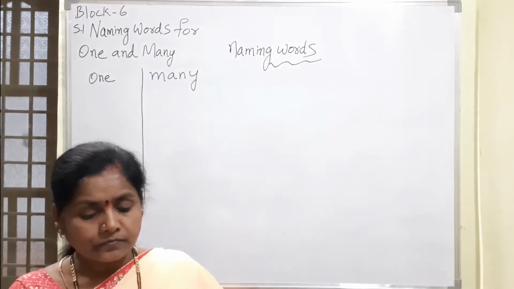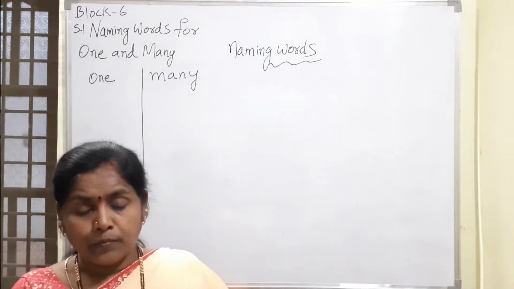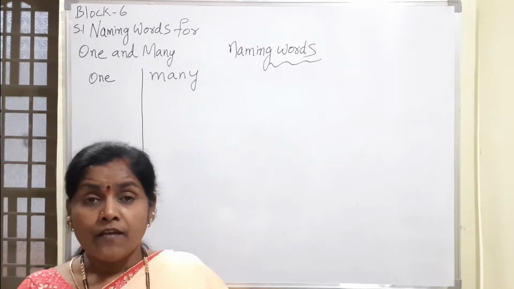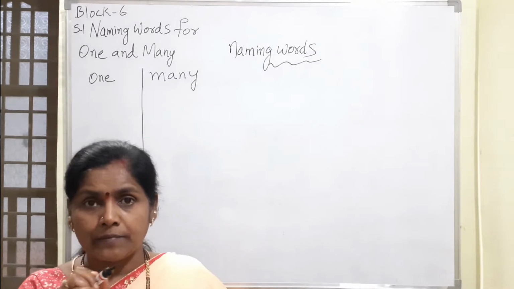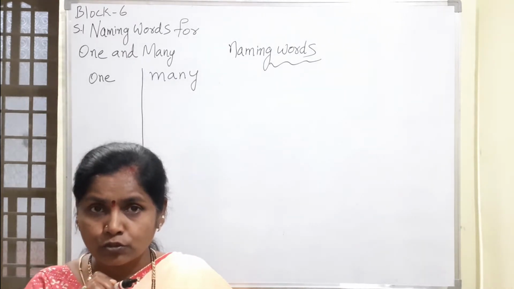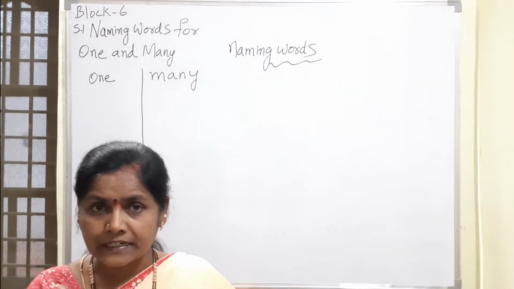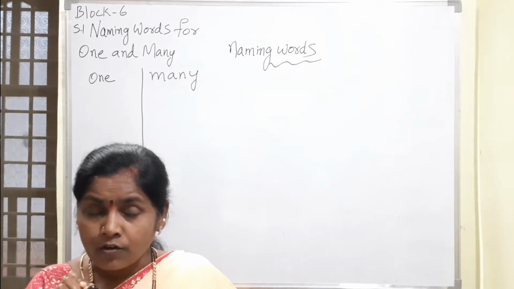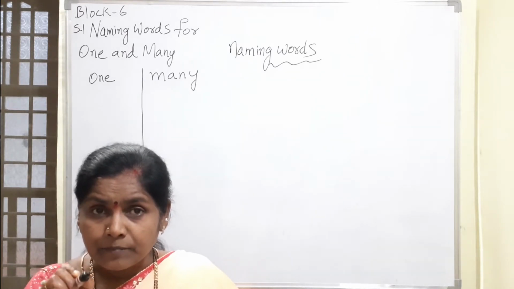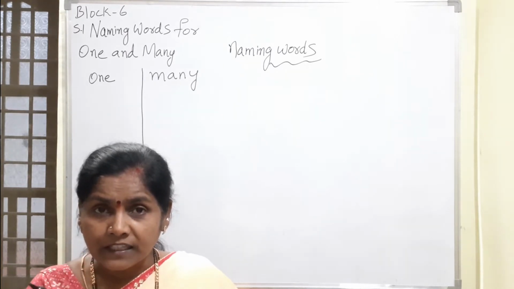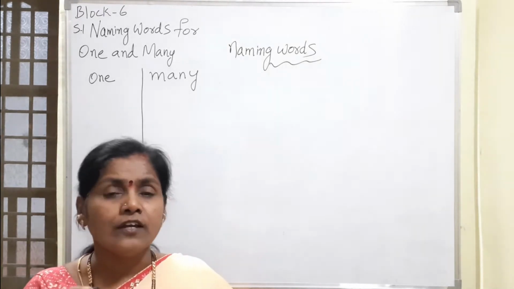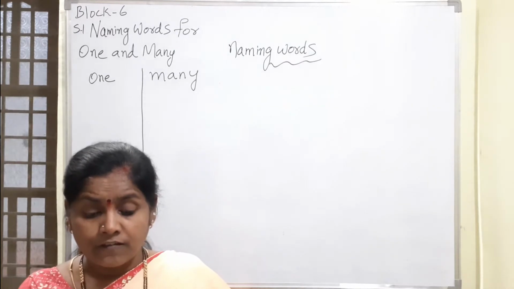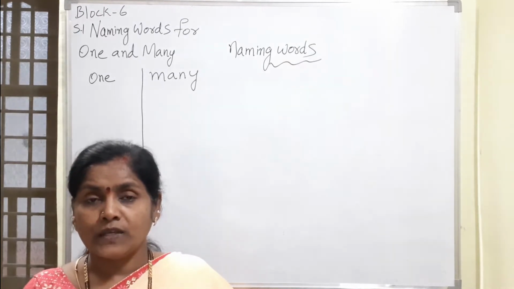Now I'll be reading the poem. Wherever you find the names of things, as I am reading the first line, you should follow. Keep the pencil under the line and follow. Wherever you find a naming word, it may be the name of a thing, person, place or anything, you should underline. Okay. Now first one, Chino's grandpa really likes sweets.